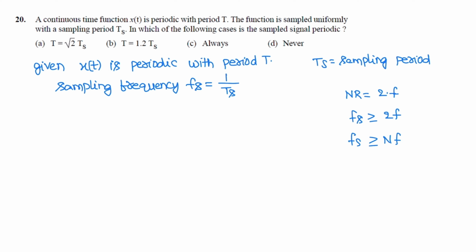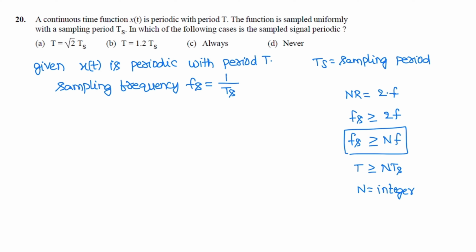This sampling frequency should be greater than or equal to nf, where n is an integer.